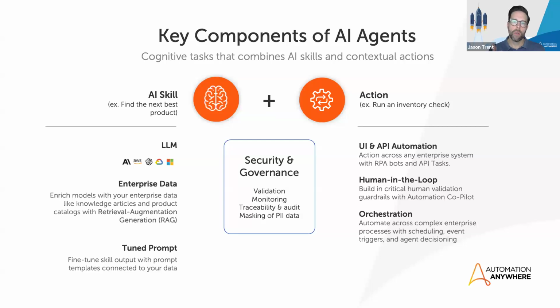Now, as we jump into what an AI agent means, we believe it's the composition of two parts. The first is what we call an AI skill, and that's a brand new asset that you can develop within the control room. We'll take you through an example of what that looks like in a second.